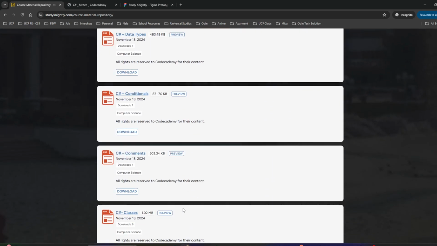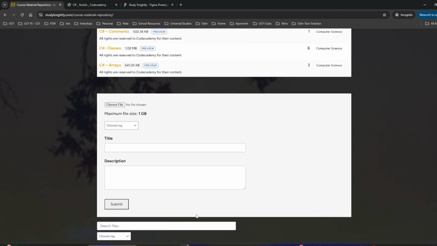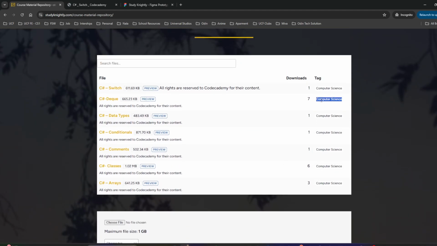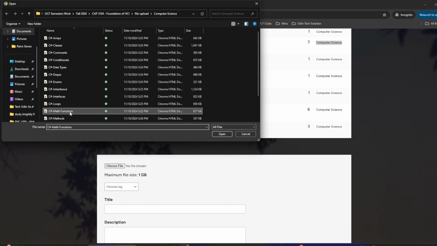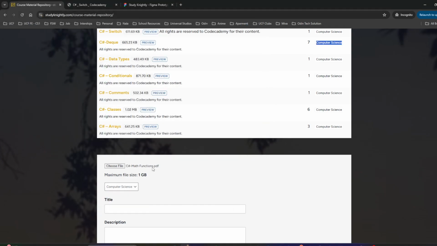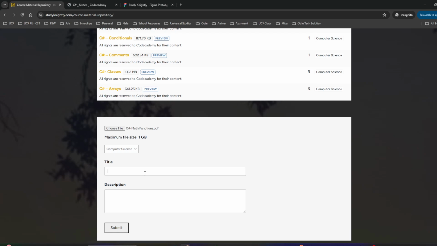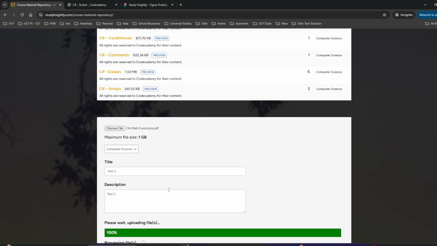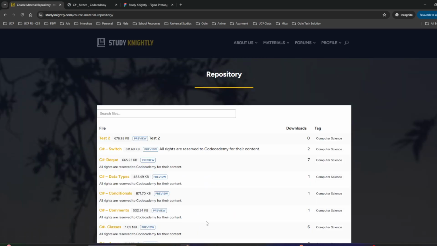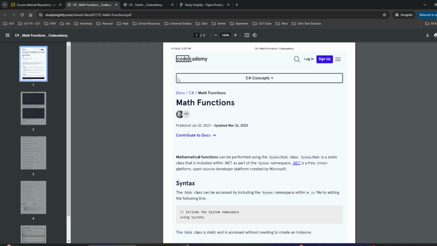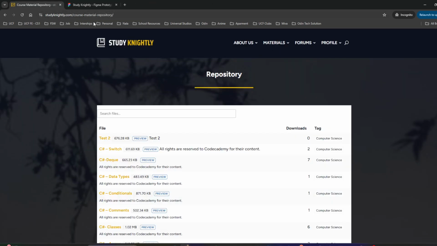Of course, as we add more files and more classes, we classify them based on tags, which is our category. Let's do a small sample here, for instance, computer science, title, test two, and we submit it. It will tell us the file is uploaded. We just reload the page, and then test two will be right here. If you click on it, it's just a main function in C#. That's just a little example of how it works.